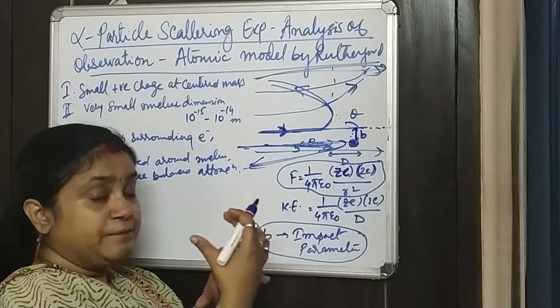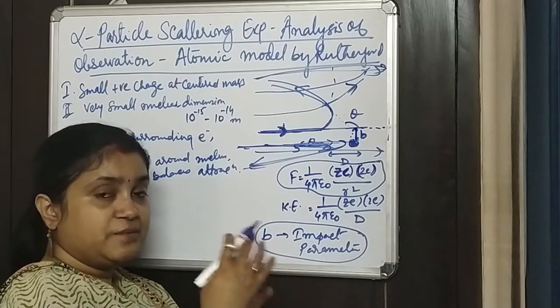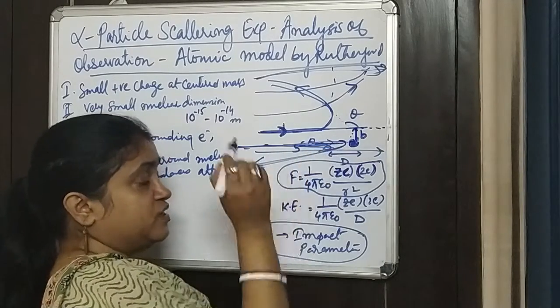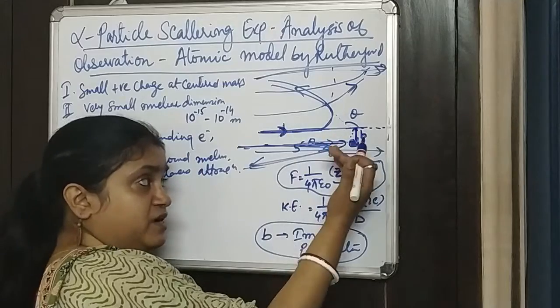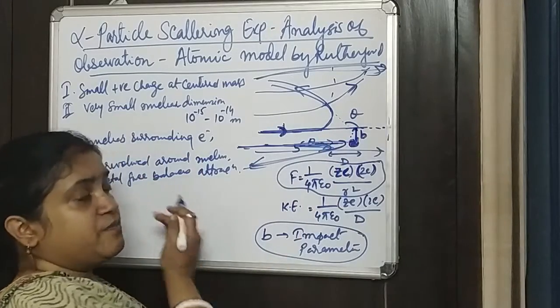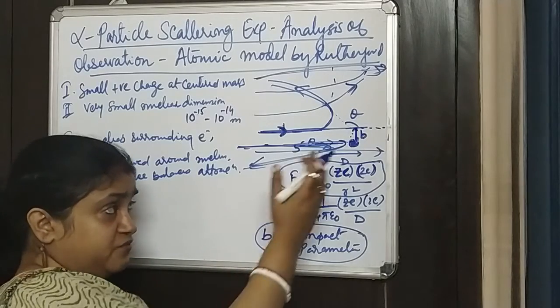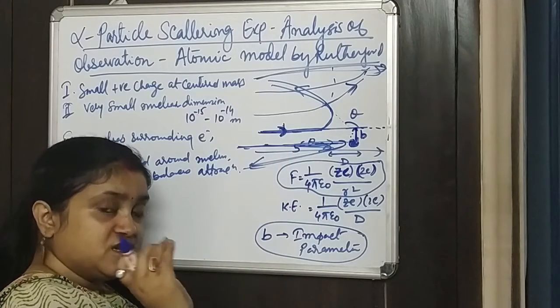This is the Coulombic repulsive force that comes into the picture, and as the particle goes closer, it gets repelled so much that it hits back with a high kinetic energy. Therefore the impact parameter is very important.